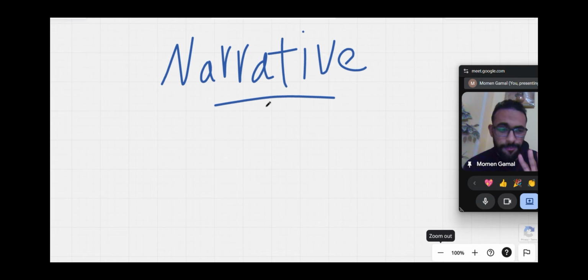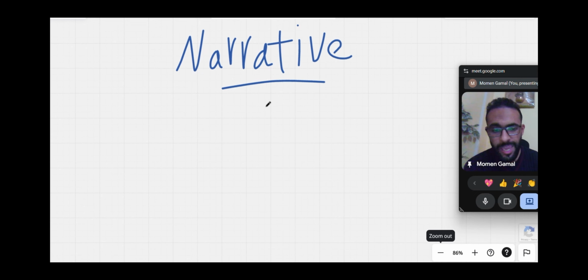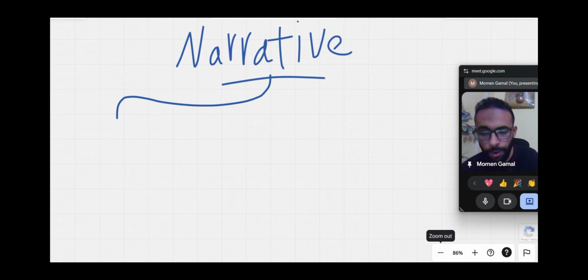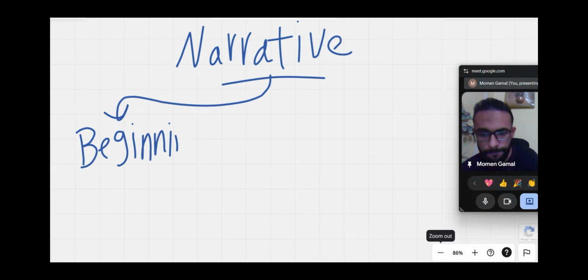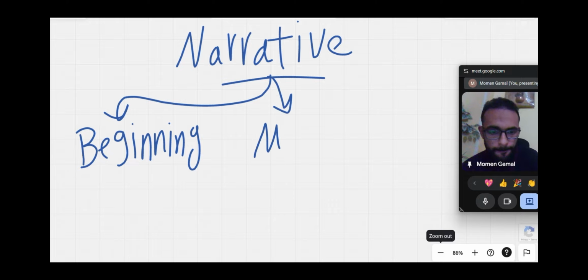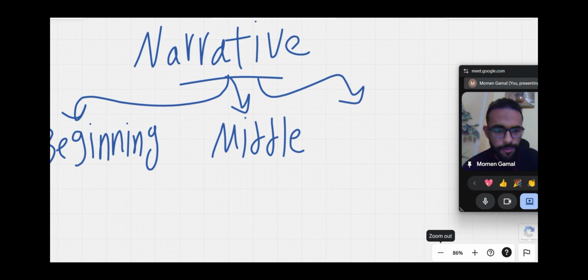First of all, the narrative essay, or narrative writing, has 3 parts. How many main parts? 3 main parts. The first part is the beginning. The second one is the middle, and the last one is the end.